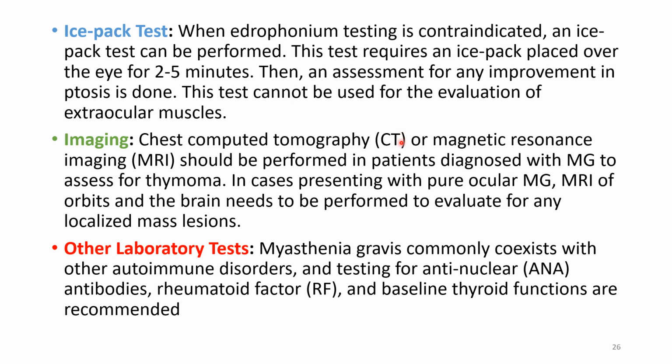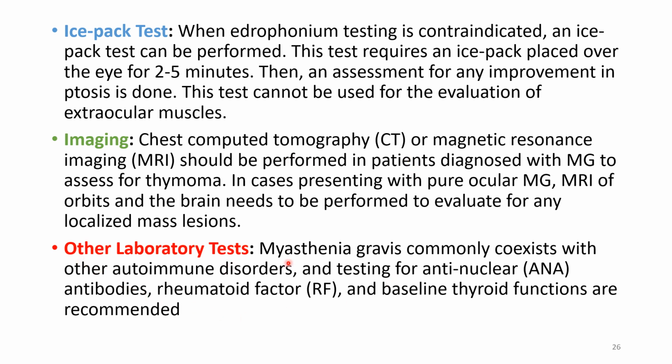So CT of the chest or MRI, magnetic resonance imaging, should be performed in patients diagnosed with myasthenia gravis to assess the thymoma. In cases presenting with pure ocular myasthenia gravis, MRI of the orbits and the brain can be taken. So it needs to be performed to evaluate for any localized mass lesions. So in ocular myasthenia gravis, we should do MRI of the orbits and brain. And we can also do MRI of the neck for thymoma. And we can do CT of the chest also.